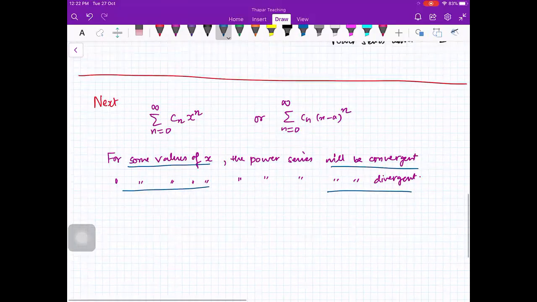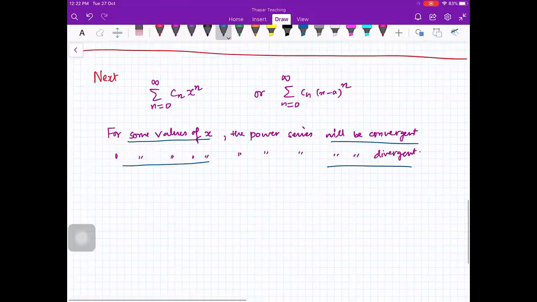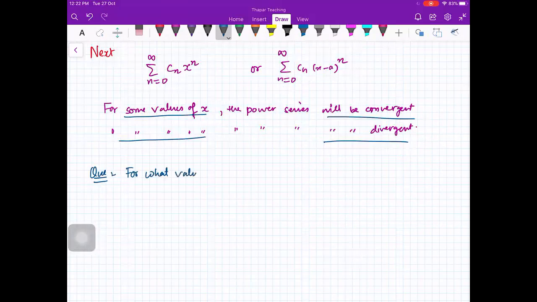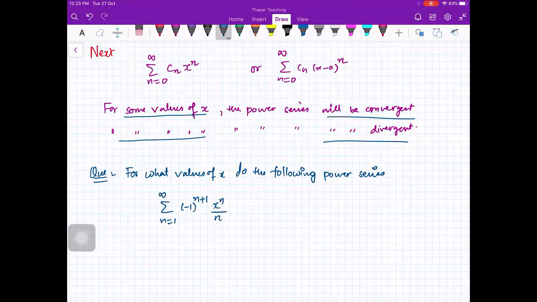For what values of x do the following power series, summation n from 1 to infinity of minus 1 raised to power n plus 1 times x raised to power n upon n, converge? Is that okay?